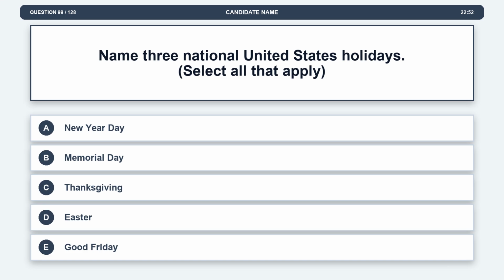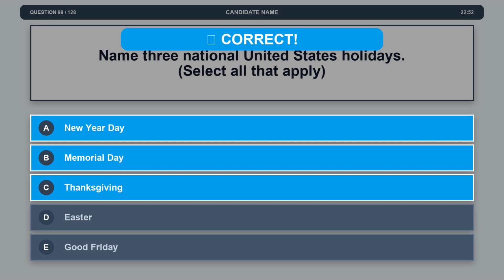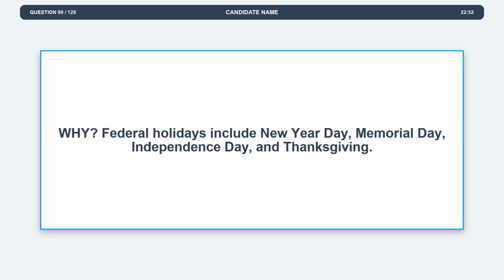Question 99. Name 3 national United States holidays. Option A, New Year Day. Option B, Memorial Day. Option C, Thanksgiving. Option D, Easter. Option E, Good Friday. The correct answers are options A and B and C. Option A, New Year Day. Option B, Memorial Day. Option C, Thanksgiving. Explanation: federal holidays include New Year Day, Memorial Day, Independence Day, and Thanksgiving.